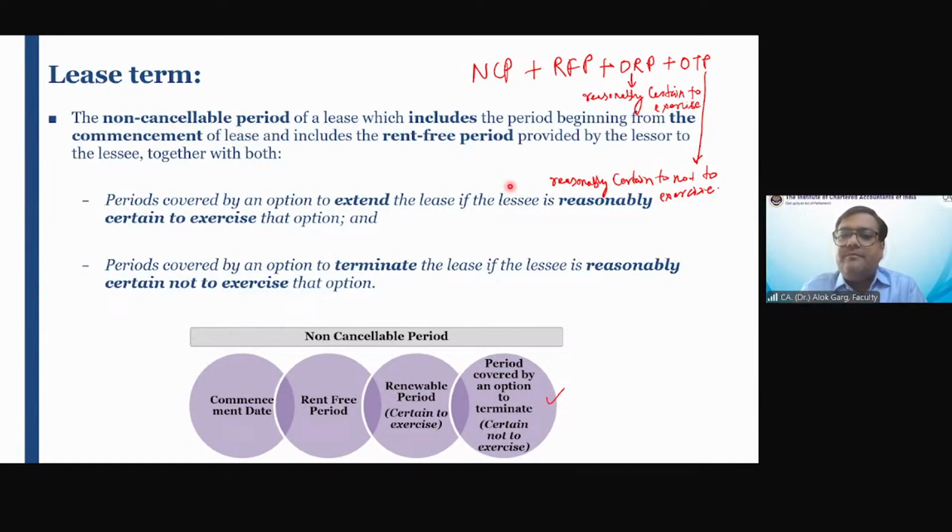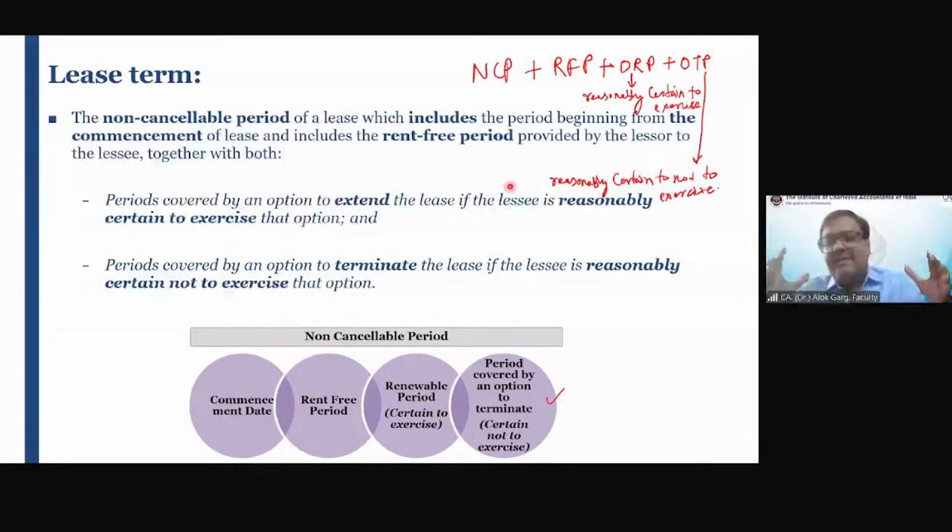Yes, sir. Yes. So friends, standard says that if a lessee, no. So what is a lease term? Standard says the lease term includes a non-cancelable period plus, if there is an option to terminate the lease and lessee is reasonably certain that he will not exercise the option to terminate.